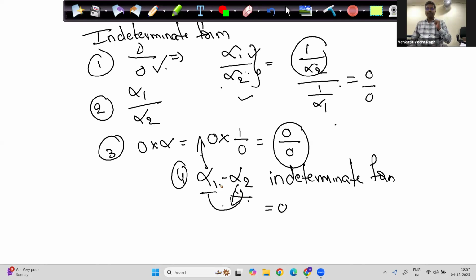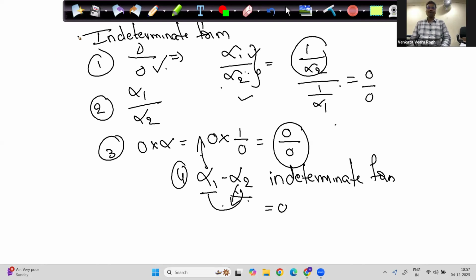0 by 0 is an indeterminate form. Whenever you get these forms in the exam in Calculus BC, you should not simply put does not exist. You should hold on, have patience. I'll tell you the logic of how to solve those questions. So the first indeterminate form is 0 by 0. The second is infinity 1 by infinity 2. The third is 0 into infinity. The fourth is infinity minus infinity, or infinity 1 minus infinity 2.